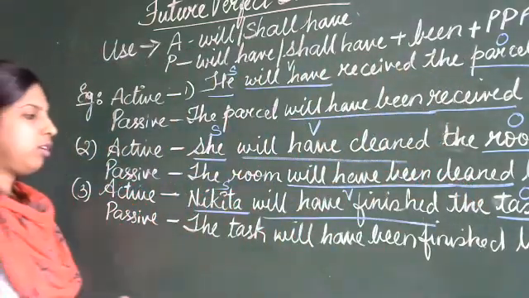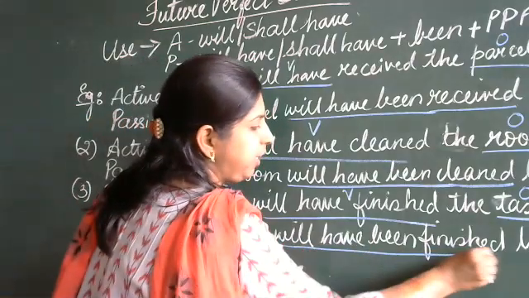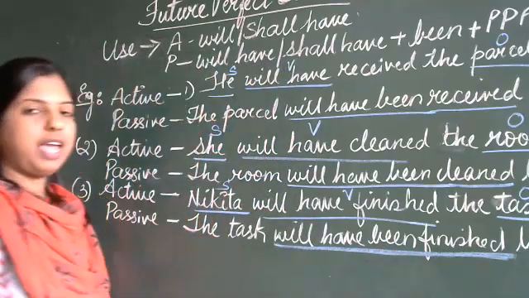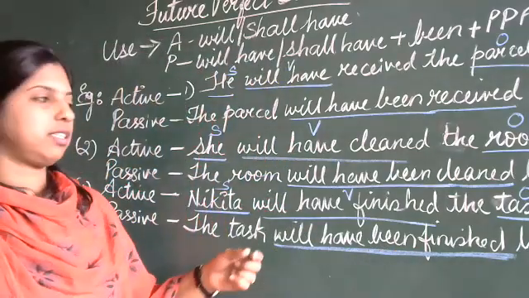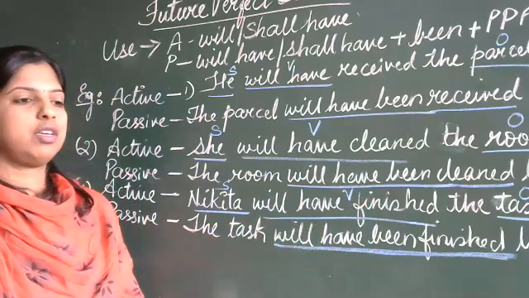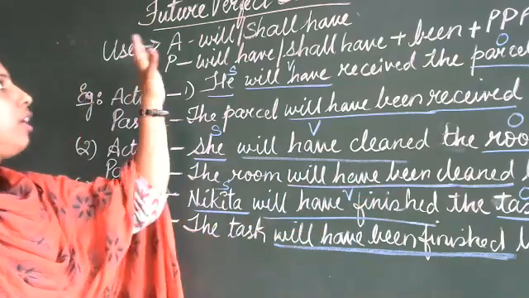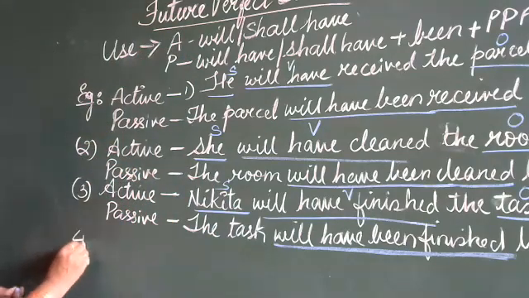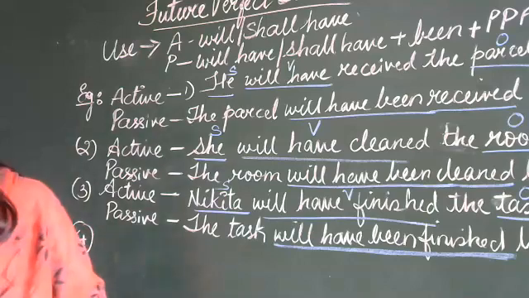So, will have been finished. This is the use of words we have done in this sentence. The object we have taken first and the subject we have put last. So, did you understand, children, about future perfect tense? Yes, ma'am. One more last example I'll give you, and then we will go for the exercise solving.